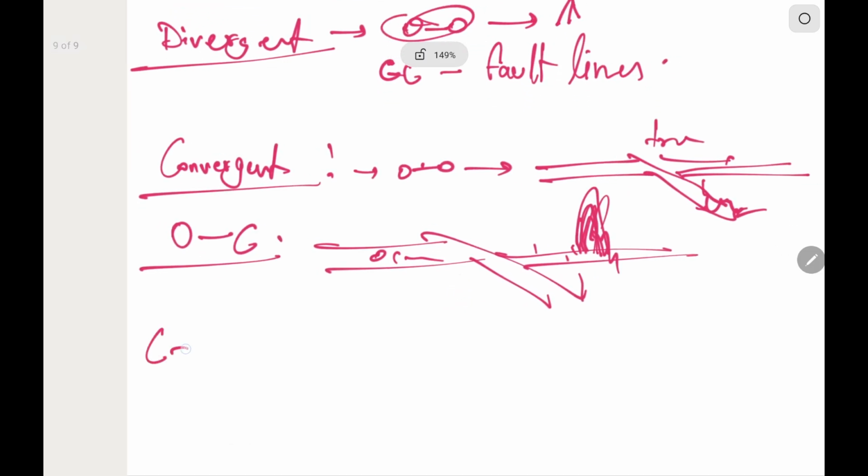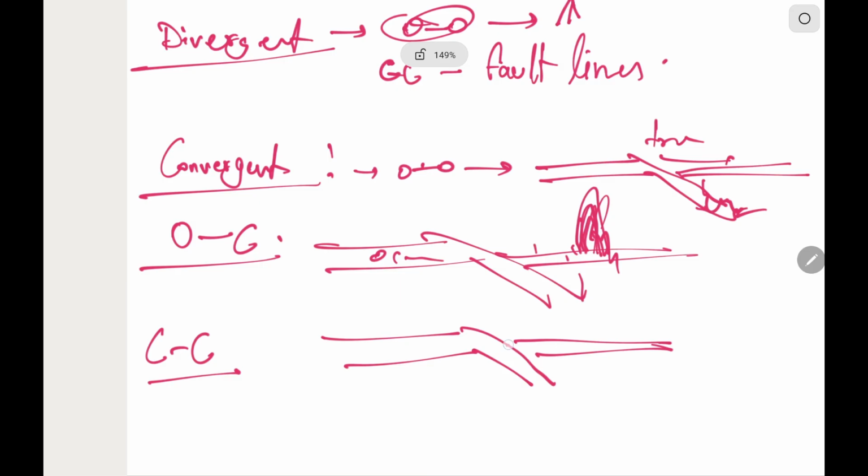Next one is continent-continent convergence, in which they are locked. And here volcanism is absent. An example of this is the collision of the Indo-Australian plate with the Eurasian plate.